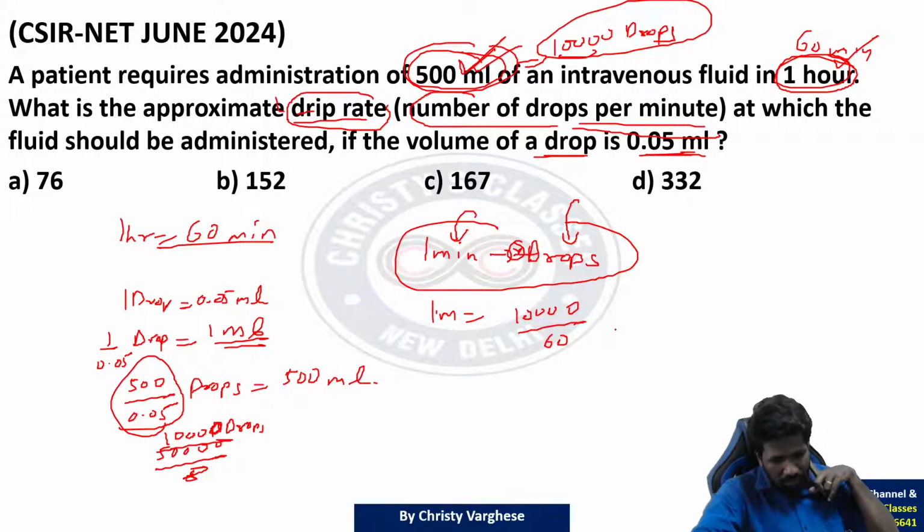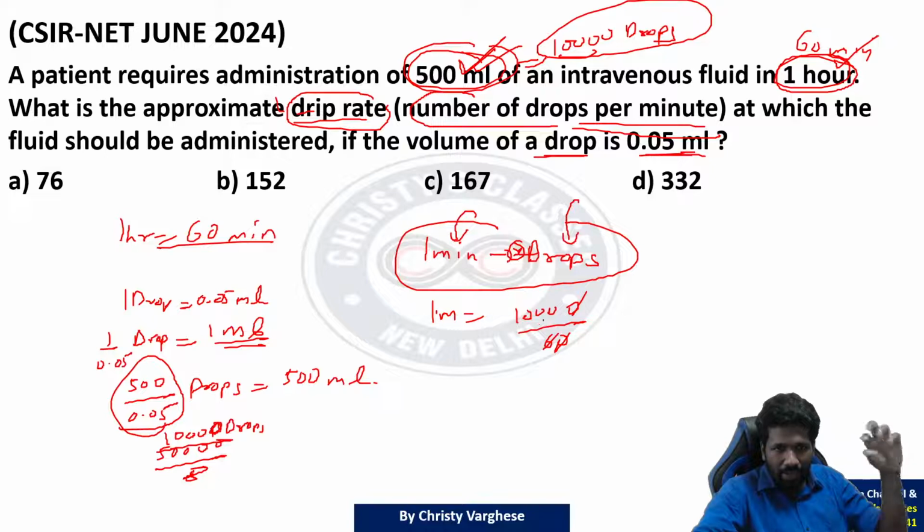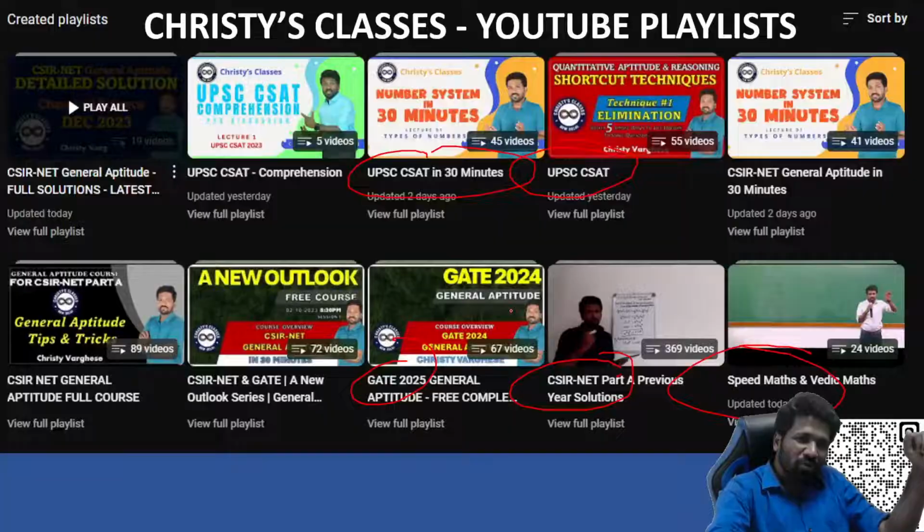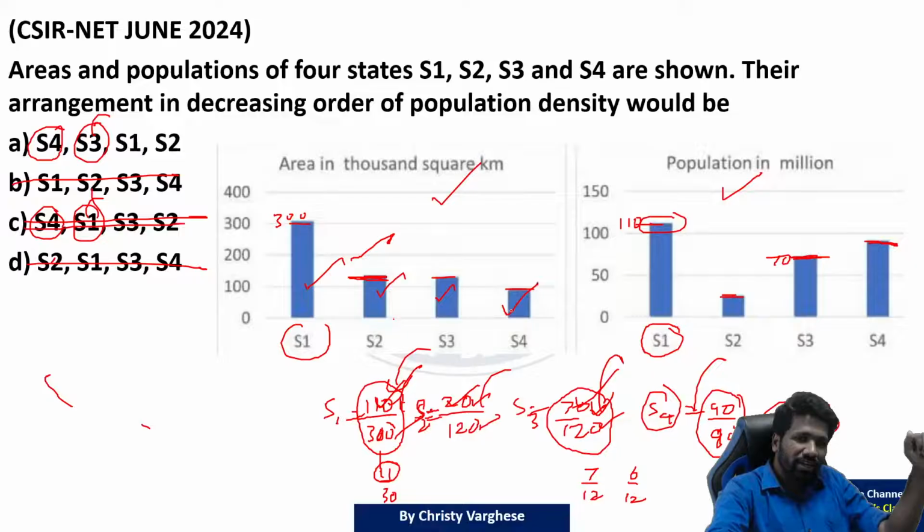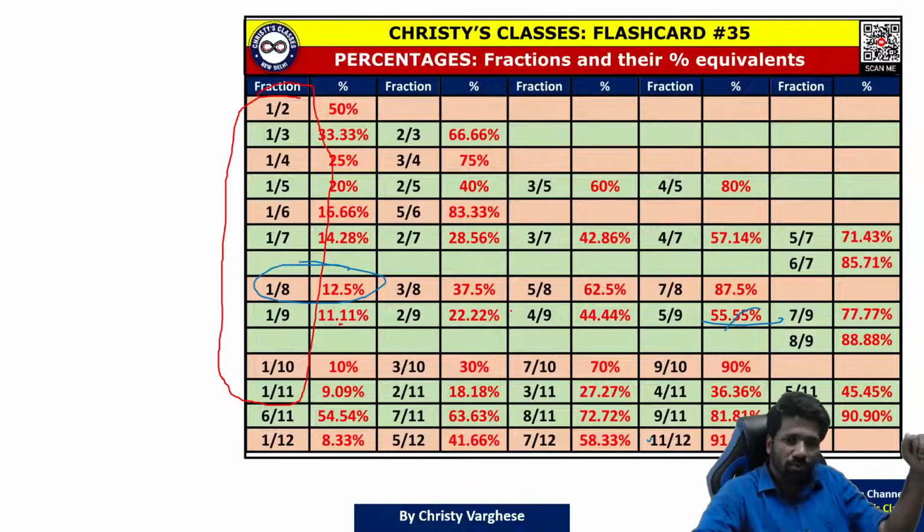Because 1 minute is just 1 by 60th of 1 hour. So this you have to simplify. I have elaborated it just to make you understand. And 1000 by 6 also, again I am telling you, if you know speed maths, you don't need a virtual calculator in most of the cases.